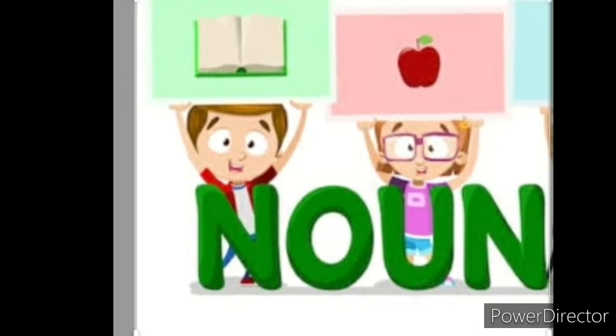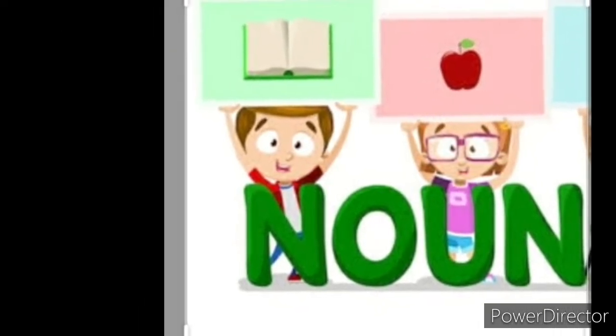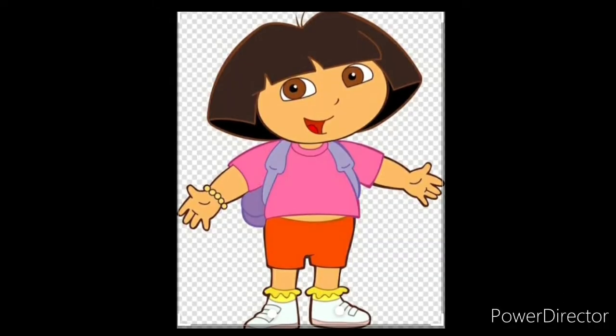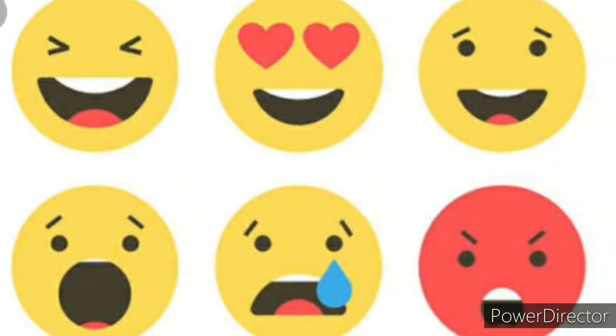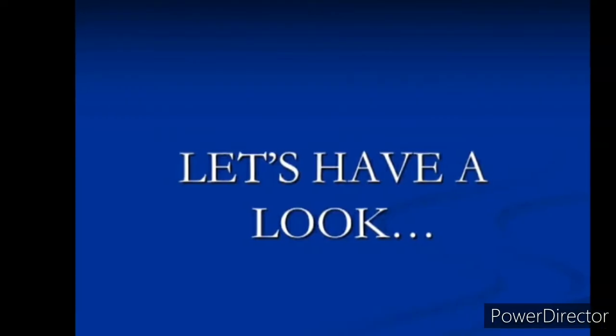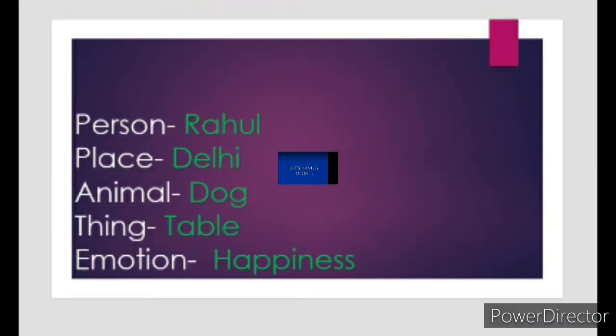Nouns are the naming words, or we may say a noun is a name of a person, place, animal, thing, emotions or idea. Let's have a look. Here, Rahul is a name of a person. Delhi is a place. Dog is an animal. Table is a thing. Whereas happiness is emotion.